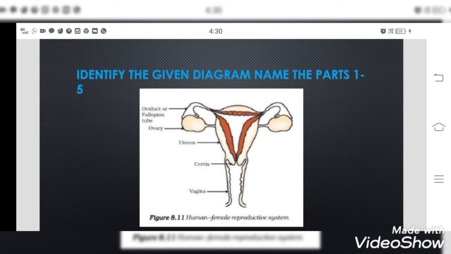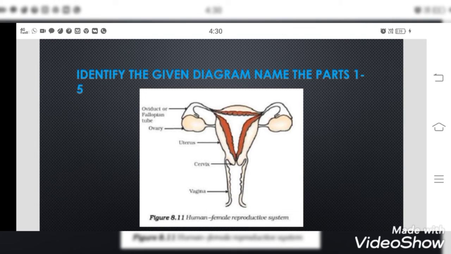And the next one is: identify the given diagram and name the parts 1 to 5. I didn't take the exact picture which is there in the question paper. I just took the real pictures from the textbook where you can see all the 5 labels are given. So this is a very important diagram that you should learn to draw as well as label the parts.